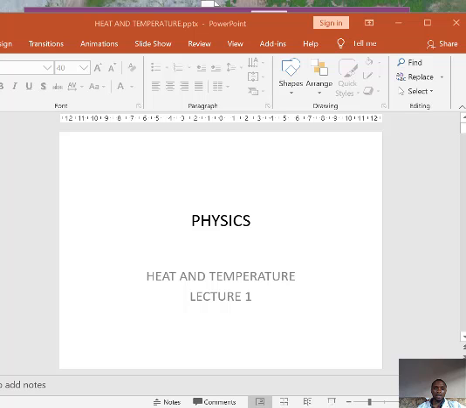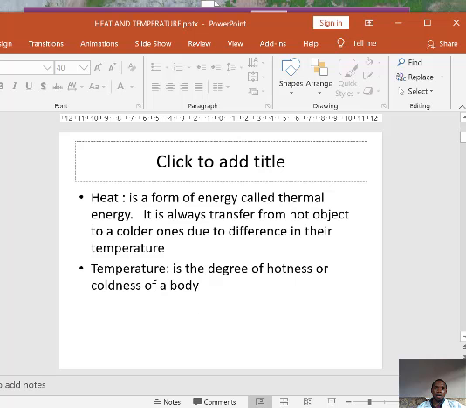Today we'll be looking at physics, heat and temperature. Heat is a form of energy known as thermal energy. It is always transferred from a hot object to a colder one due to difference in their temperature.